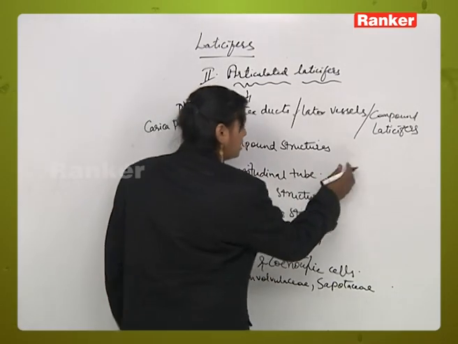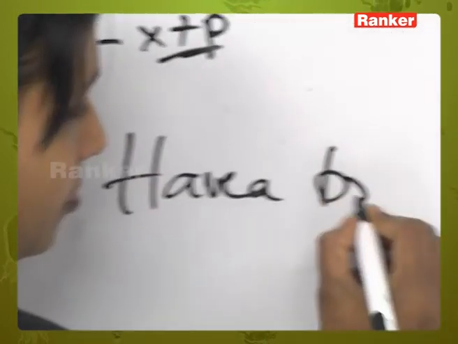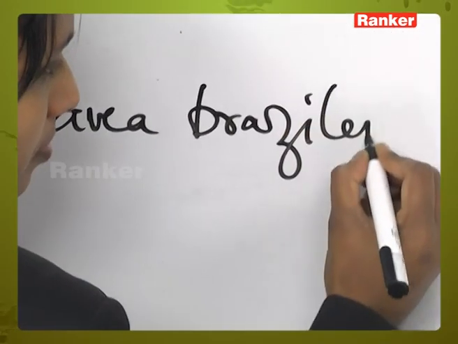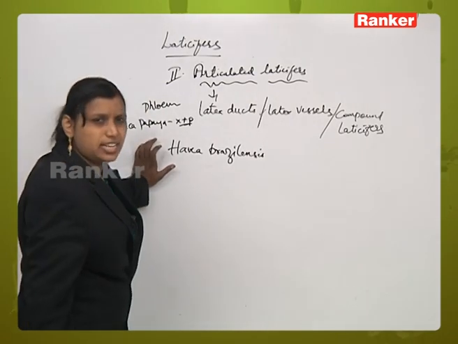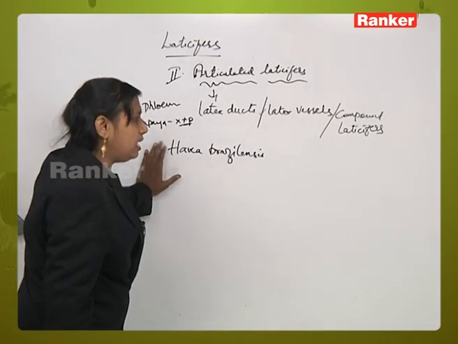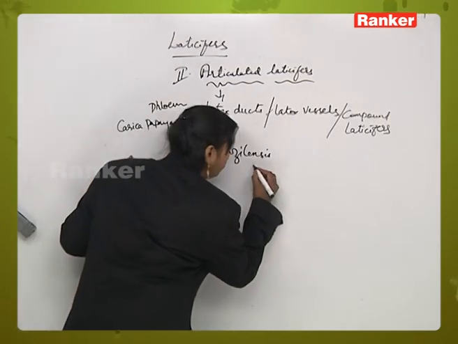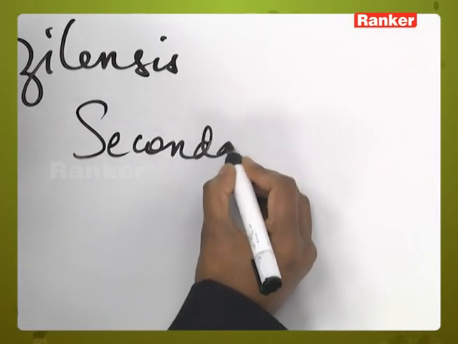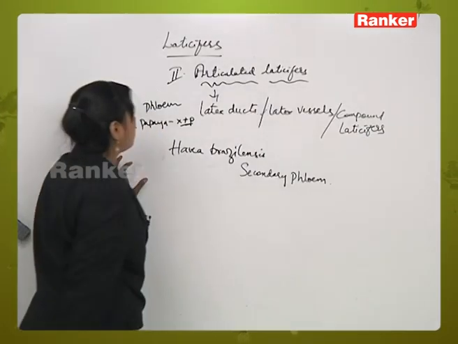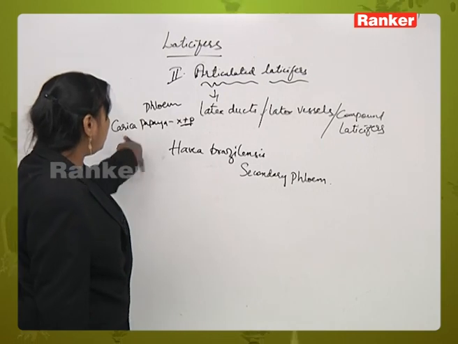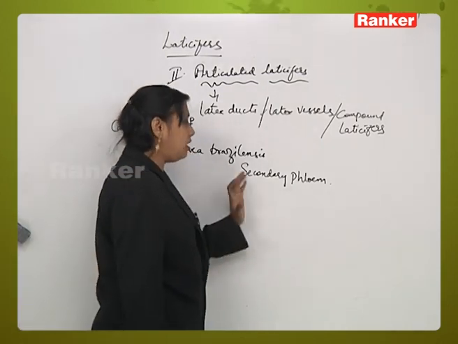In Hevea brasiliensis, so what is Hevea brasiliensis? It yields economically important rubber. Here these are developed from the secondary phloem. Now in Carica papaya, these are associated with xylem and phloem, whereas here these are associated with the secondary phloem.